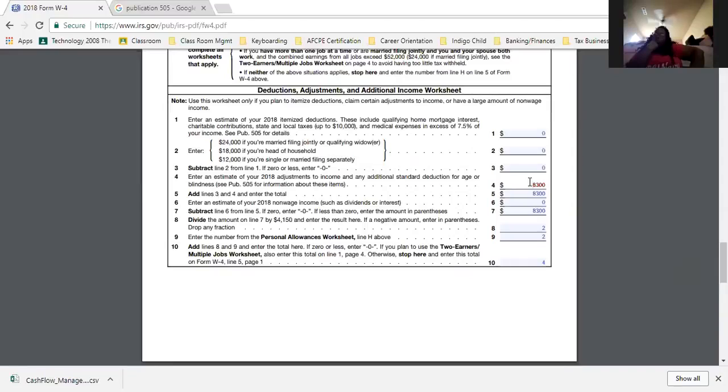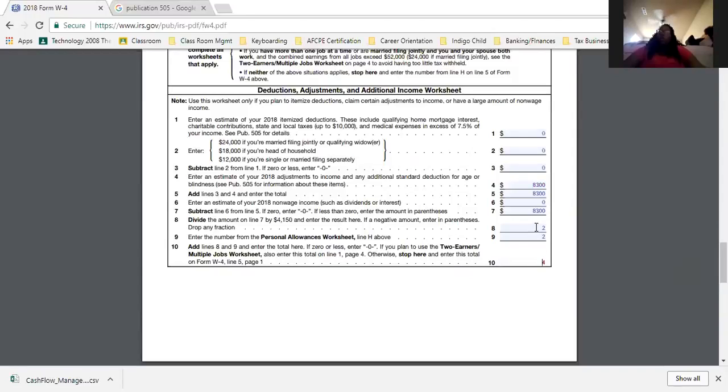So that number can be 12,000. That number can be 16,000. Or if you want to be conservative, I say put 8,300. 8,300 is very conservative. And some people, if you want to be even more conservative, you can put 4,150. That'll give you extra right here.